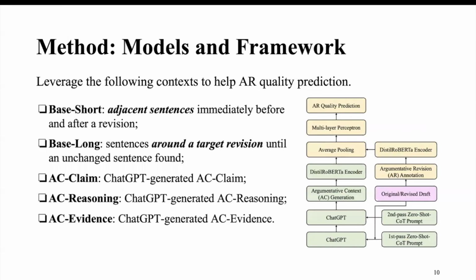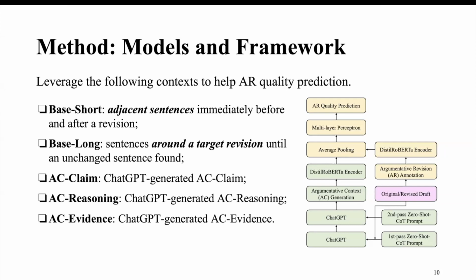So in terms of models and the framework, we leverage the following contexts to help AR quality prediction. We have two baselines, base short and base long. Base short uses adjacent sentences immediately before and after the revision. Base long uses sentences around the target revision until an unchanged sentence is found. And then our proposed essay claim, essay reasoning, and essay evidence contexts.